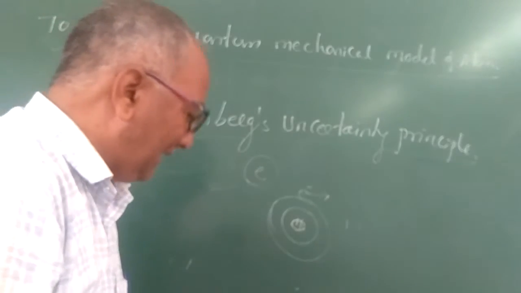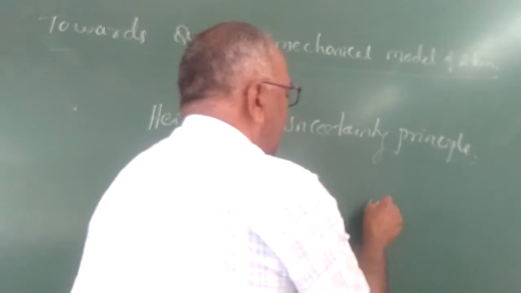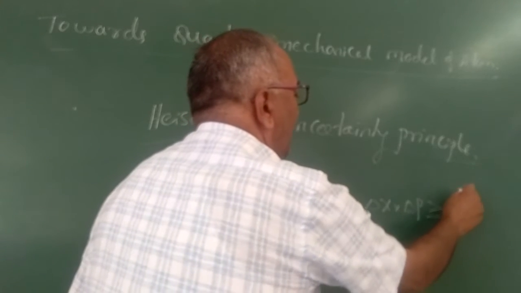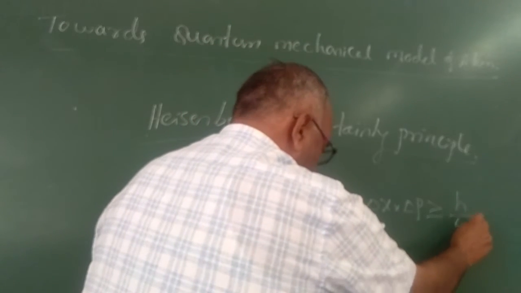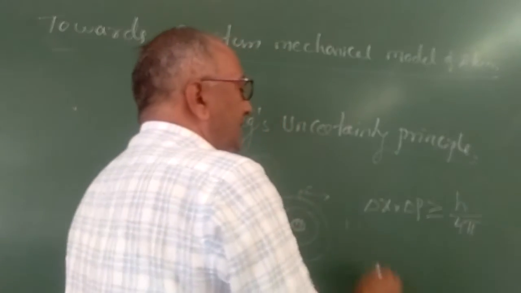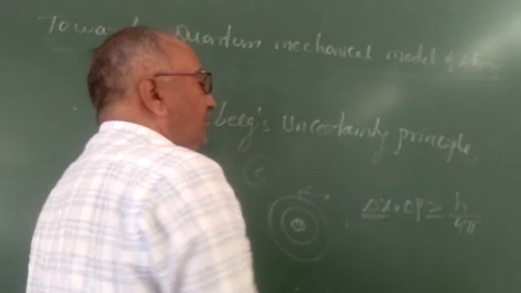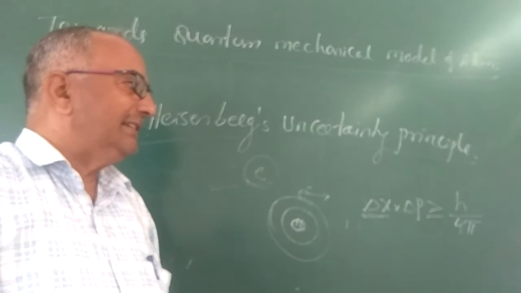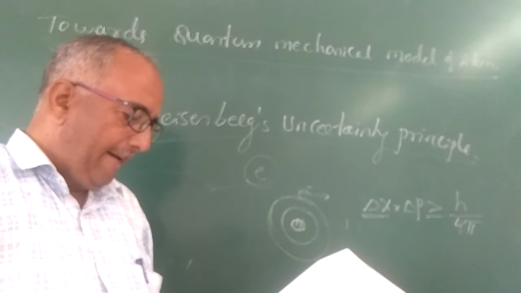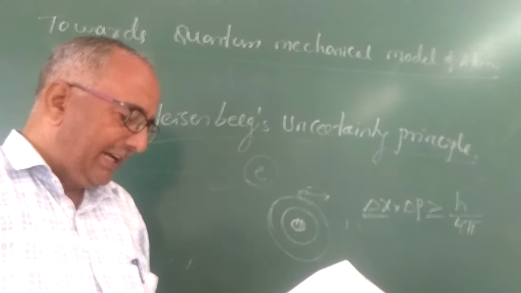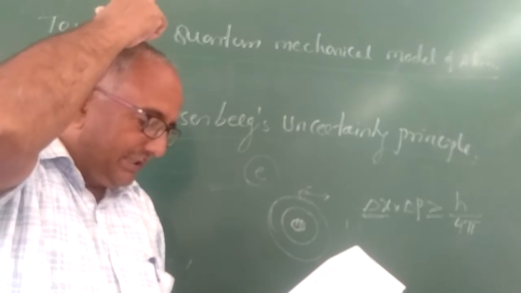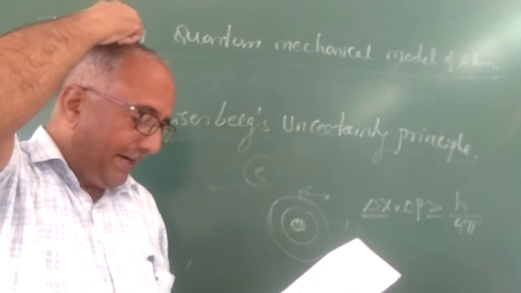Mathematically we write delta x into delta p is greater than or equal to h by 4 pi, where delta x and delta p are the uncertainty in position and momentum of the particle.